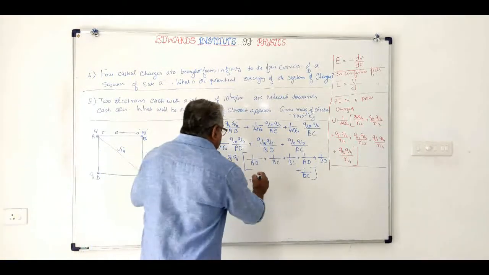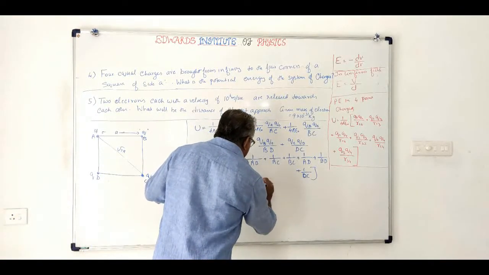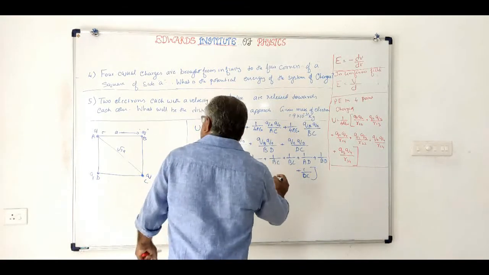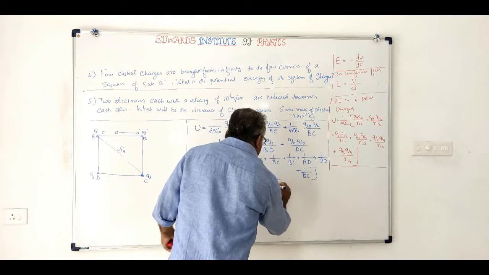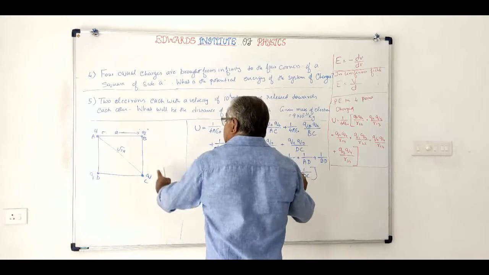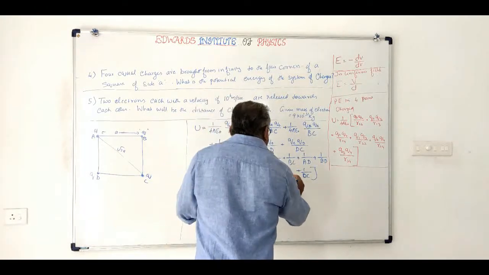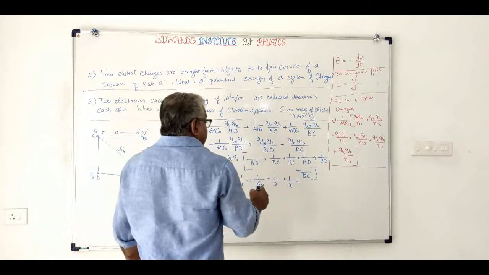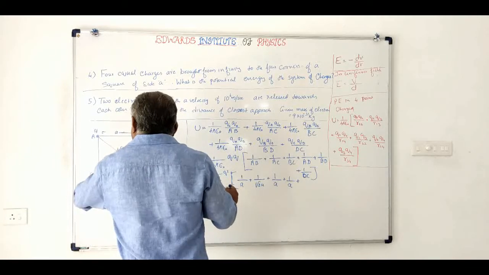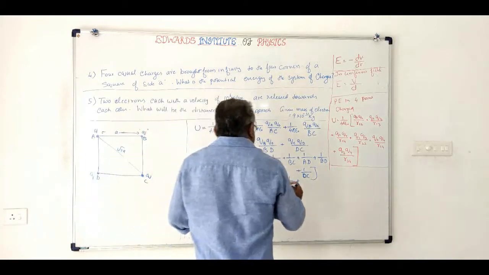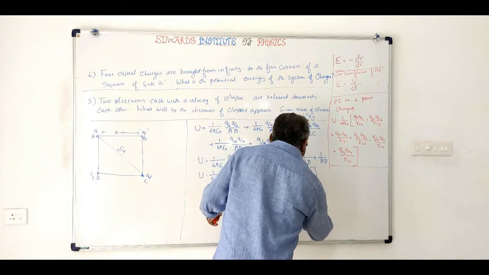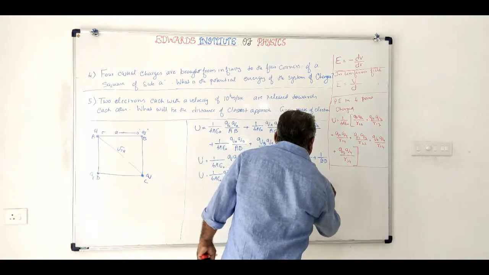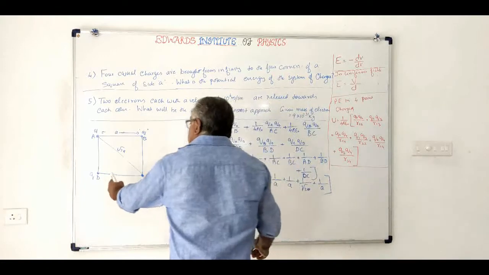So 1 by root 2A, plus BC is A, so 1 by A, plus 1 by AD. AD is A, so 1 by A, plus 1 by BD. BD is also root 2A, so 1 by root 2A, plus 1 by DC. DC is A.